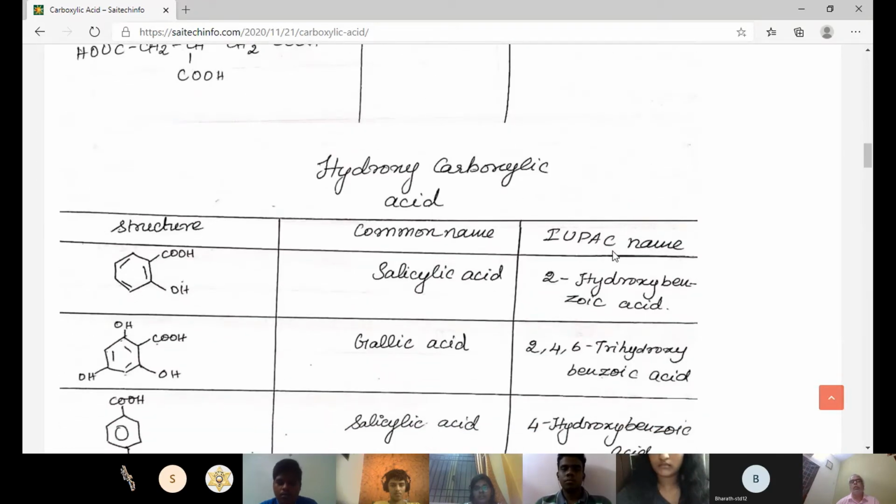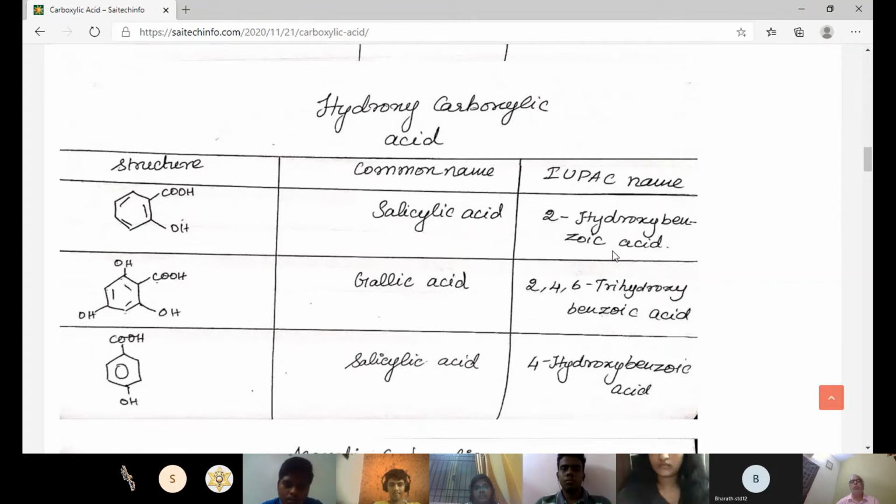Then hydroxycarboxylic acid. Hydroxy is the OH group. When COOH and OH group come together, then OH should be named as hydroxy in the prefix. So the first structure is this. Its common name is salicylic acid, and the IUPAC name is 2-hydroxybenzoic acid.